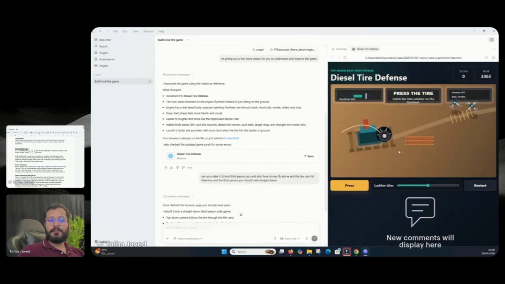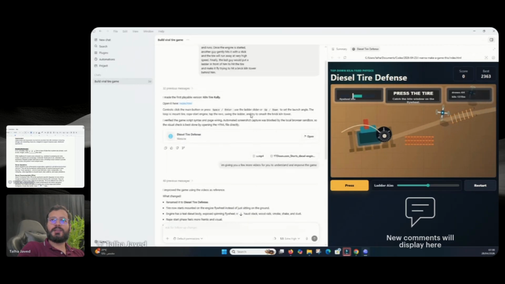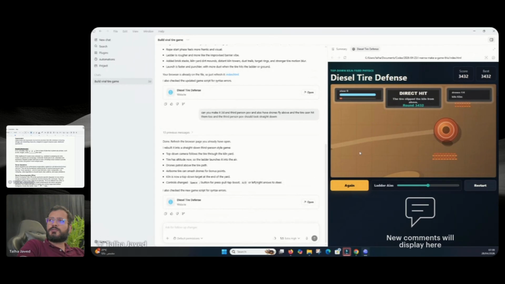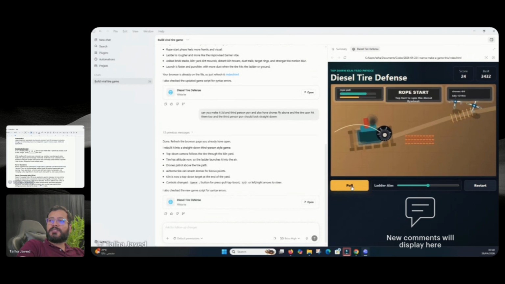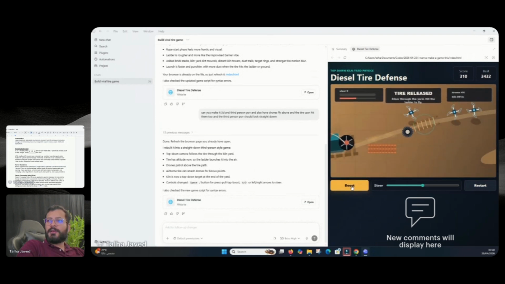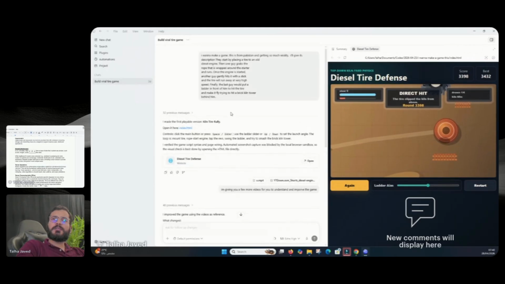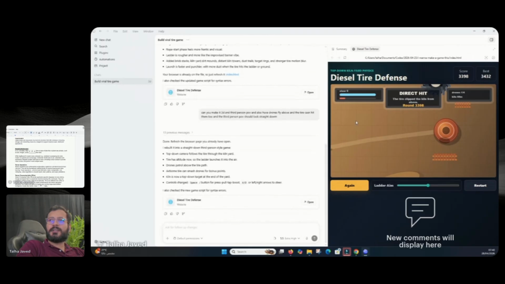Yeah, let's see. Maybe you would have seen that in Pakistan people are using these generators. They are putting tires on it and then shooting them off into the air. So I asked it to make this one. I gave it a few videos and a description of the game, and that's what it made for me. Let me show you how it works. It was supposed to hit the drone, so let me play that again. It's the rope pull. They are pulling the rope to speed up the generator, and then it hits the drone up over there. I just talked to it a couple of times, and this is what it made for me.